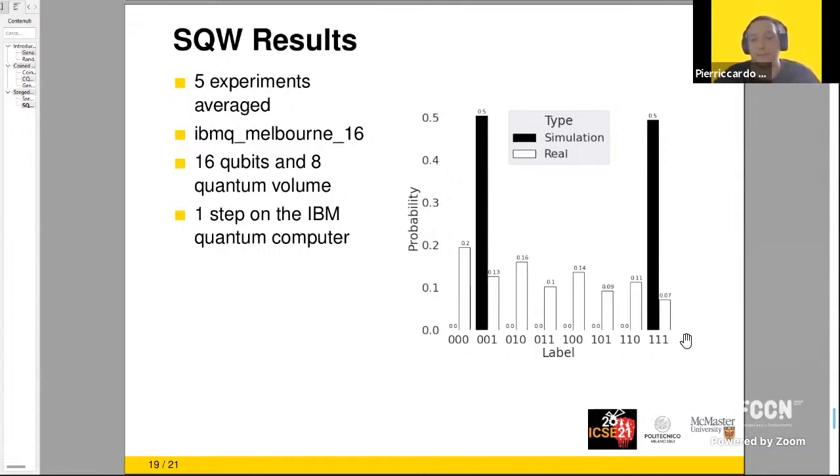But now, unfortunately, the results that we obtained for the real simulation don't match our expectation. We have a lot of outliers and the results are very bad. Assuming that our implementation is correct, we assume that it is due to noise.